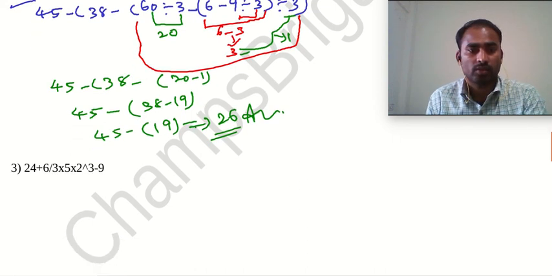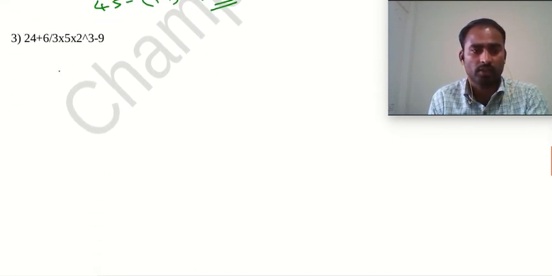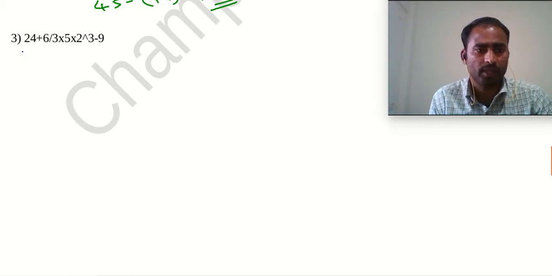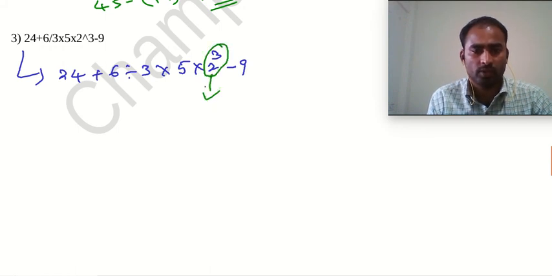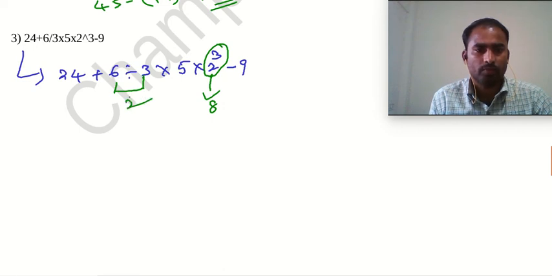Clear? Next we go for the third question: 24 plus 6 divided by 3 multiplied by 5 multiplied by 2 power 3 minus 9. Here we don't have any brackets, but we have orders. So first we calculate the order element: 2 power 3 is 8. Then we go for division next: 6 divided by 3 is 2.